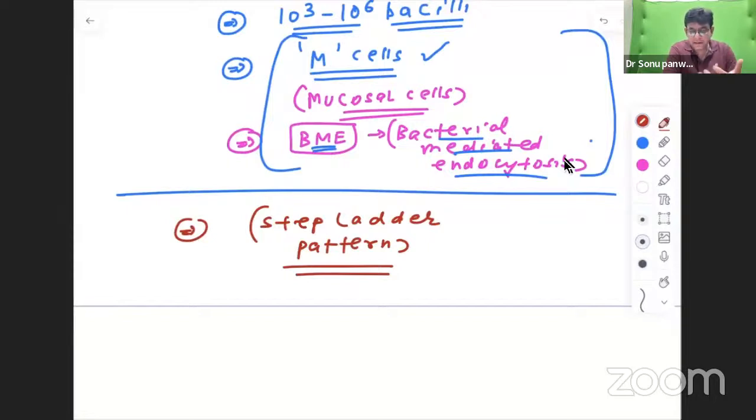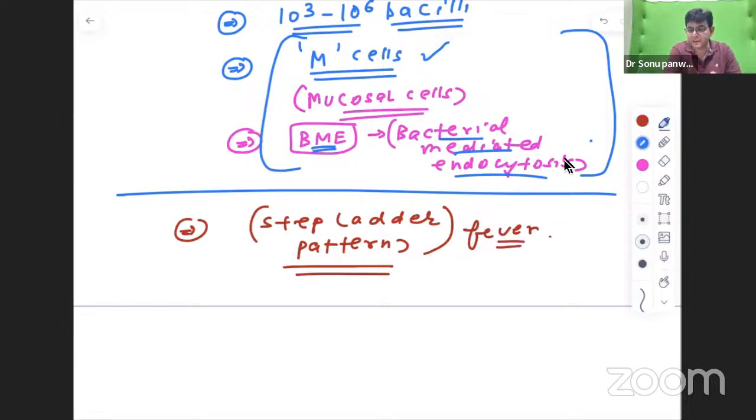So that particular bacteremia which happens is there. And what is step ladder pattern? It keeps on increasing, comes down, but never touches the baseline. That is termed step ladder pattern of fever, which is observed in typhoid fever.